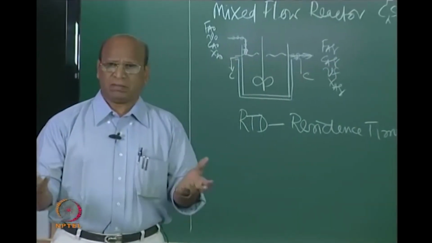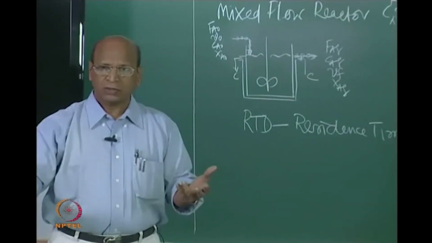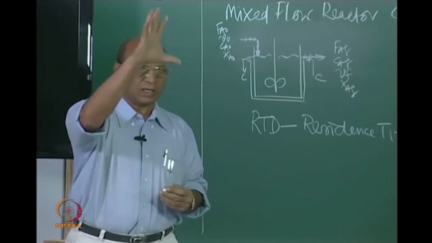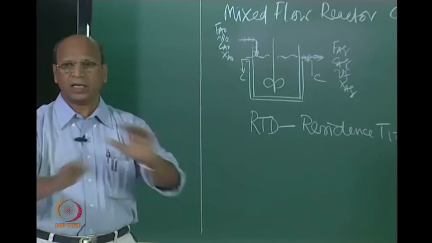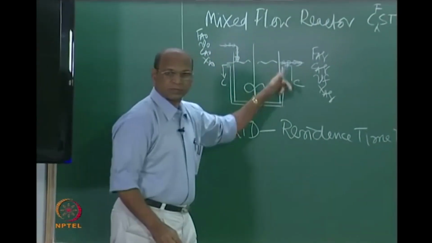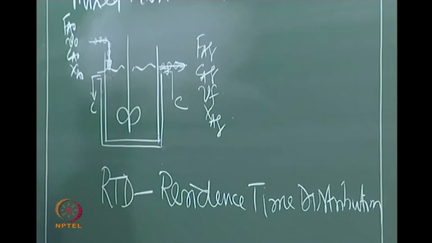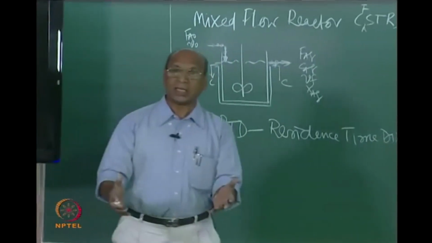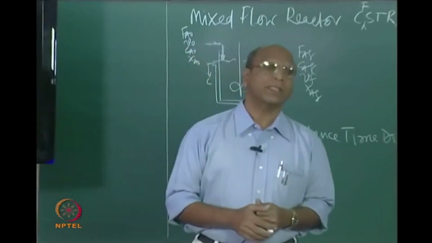Now I just imagine, jadoo, magic. Through magic, I will say that these 100 particles will be red in color, so all of them will suddenly be red. Now I will try to follow that red color. According to the perfect mixing definition, there are many other packets also, but these 100 packets only I am concentrating on. These 100 packets will be uniformly distributed throughout instantaneously, because that is the meaning of perfect mixing.